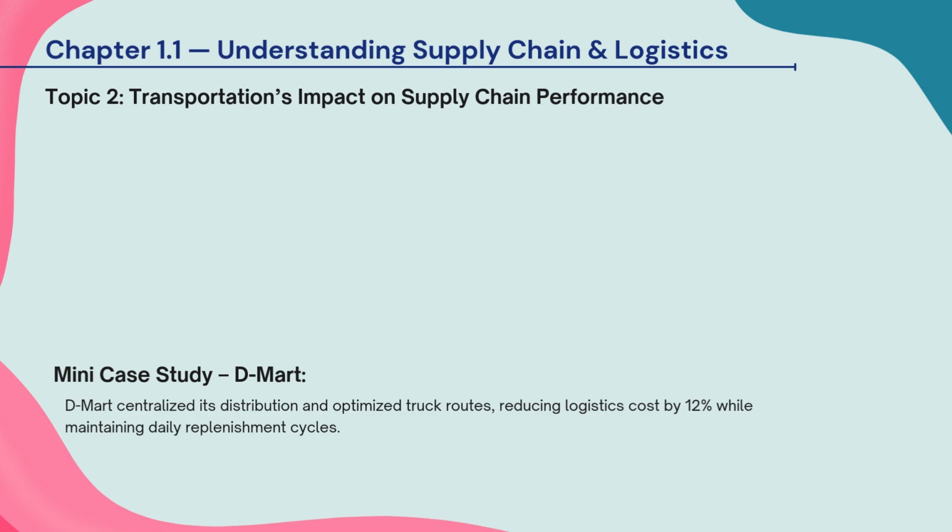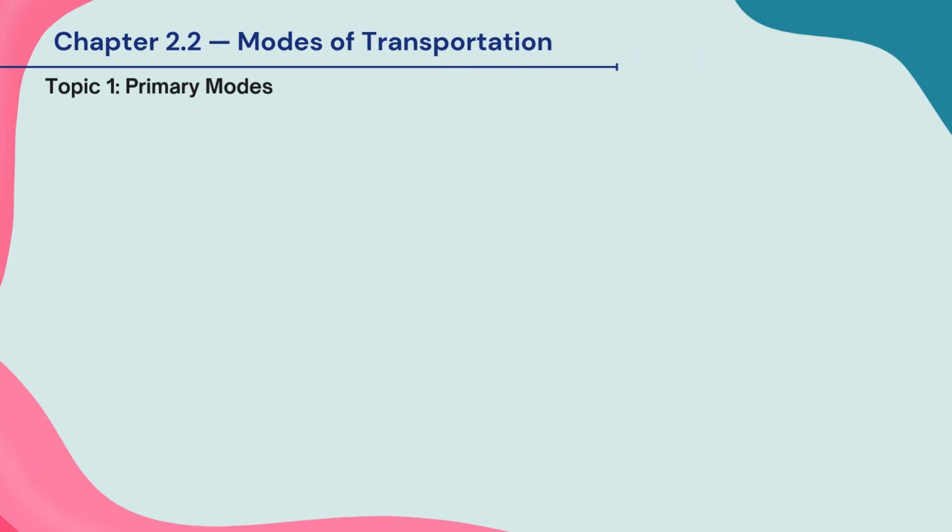Faster transport helps reduce inventory because less stock needs to be stored. Good transportation also improves flexibility by helping companies respond quickly to changes in demand. Mini case: DMart. DMart reduced its logistics cost by 12% by centralizing its distribution and optimizing truck routes while still maintaining daily store replenishment. This slide explains the main modes of transportation used in supply chains.